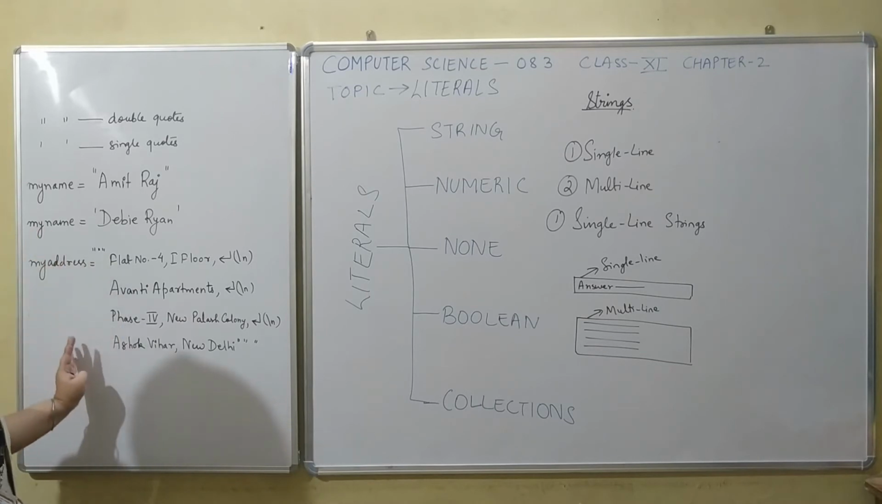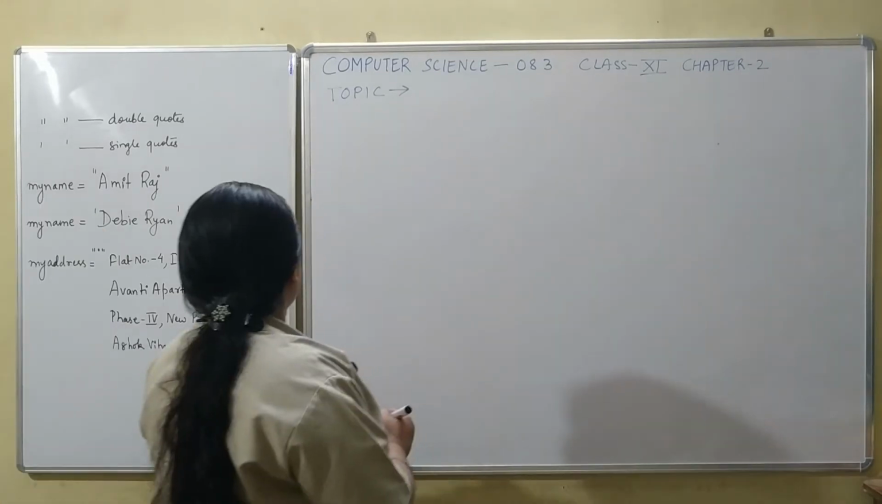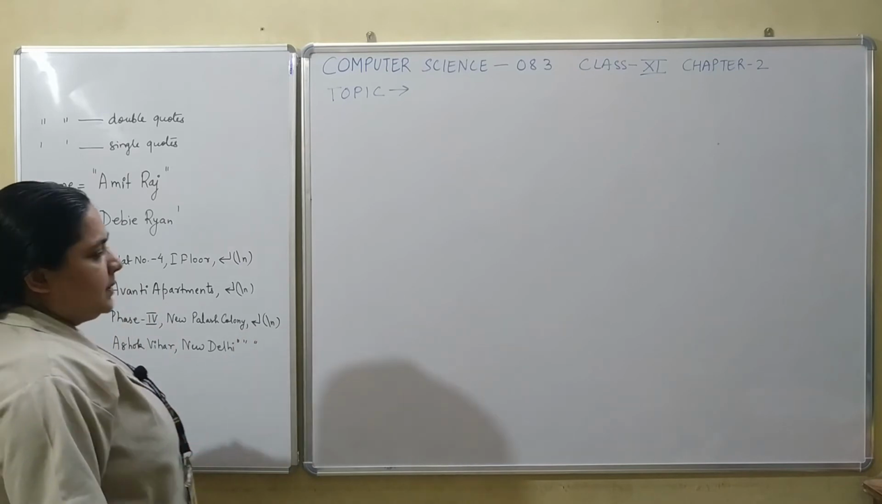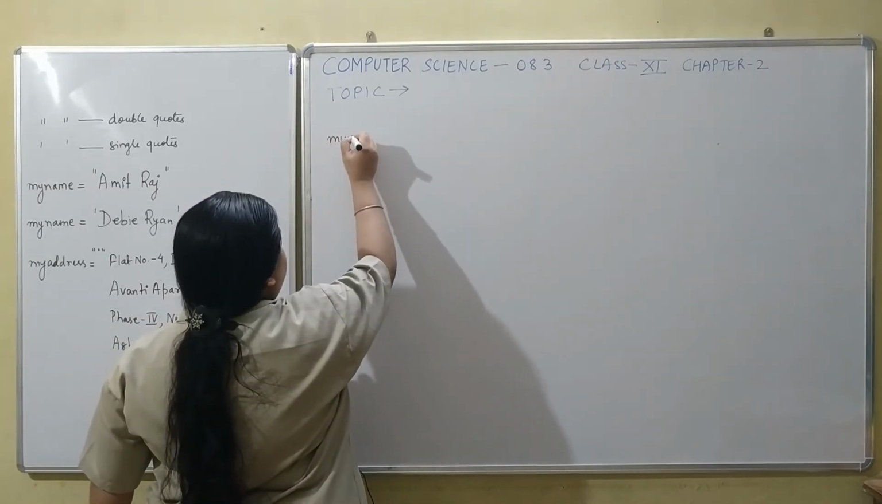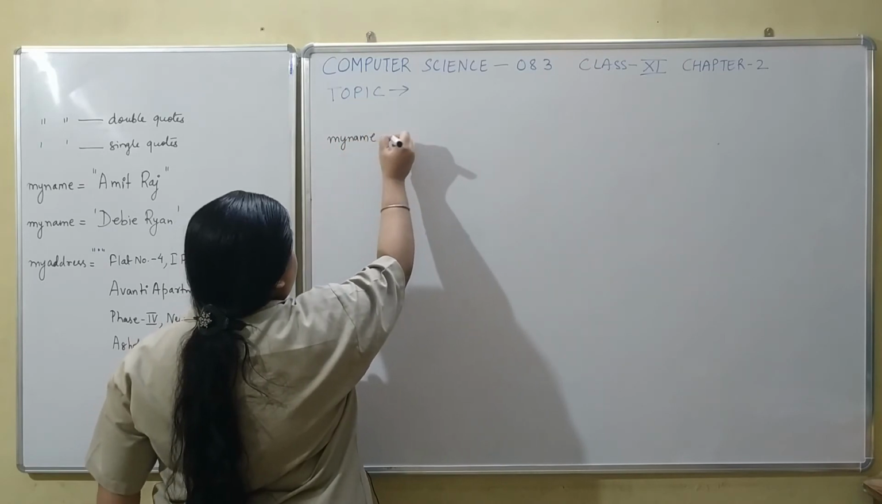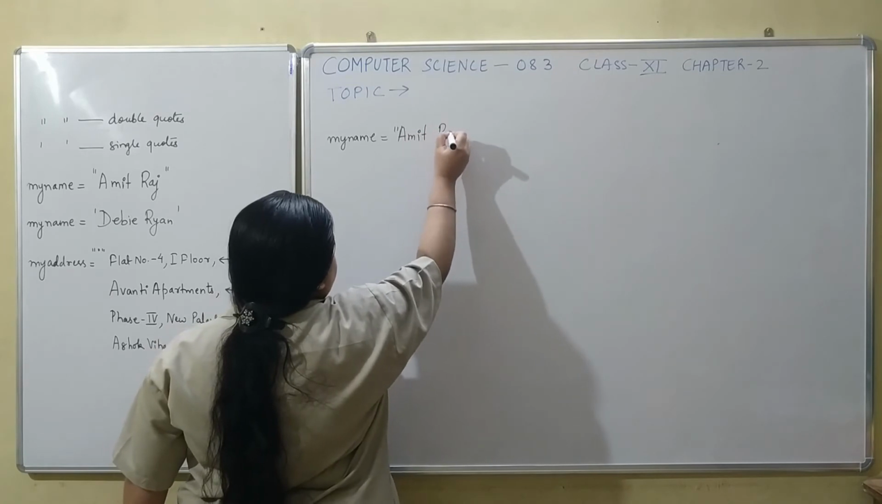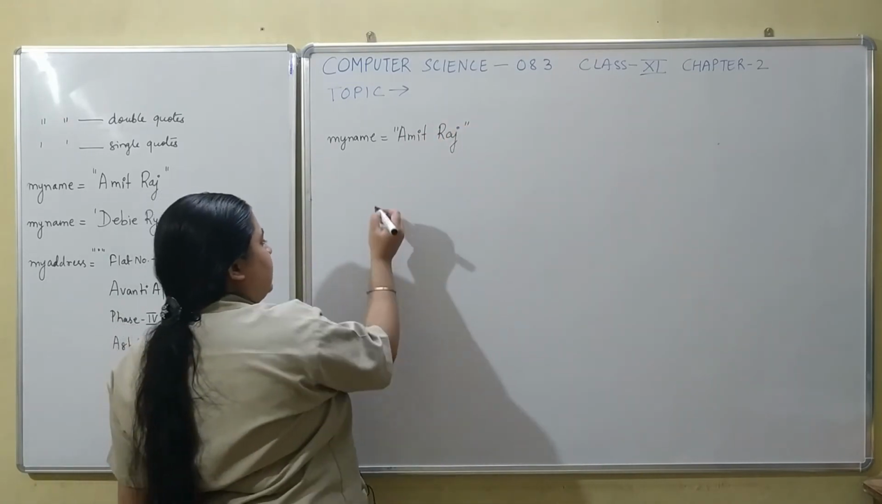Now let us discuss the size of single line strings and multi-line strings. Let's see how these strings are represented in memory. When we take the case of the first one, that is my name equals Amit Raj, in the memory it would be represented in this way.